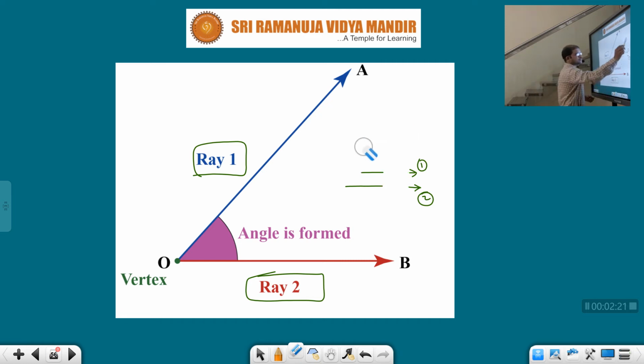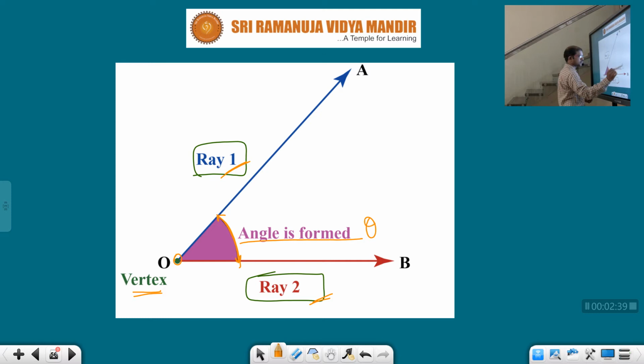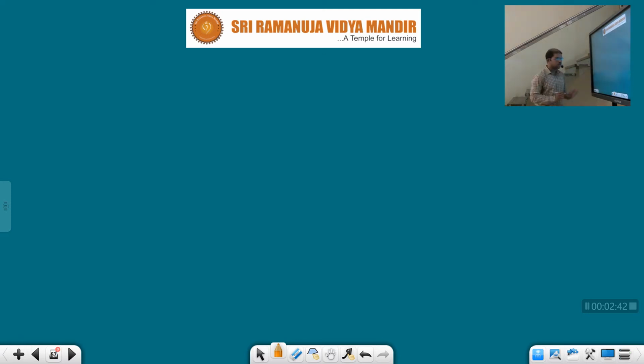So see, children, here we have ray 1 and ray 2, both meeting at a point which is nothing but vertex O, and between those two some angle is formed. Clear?